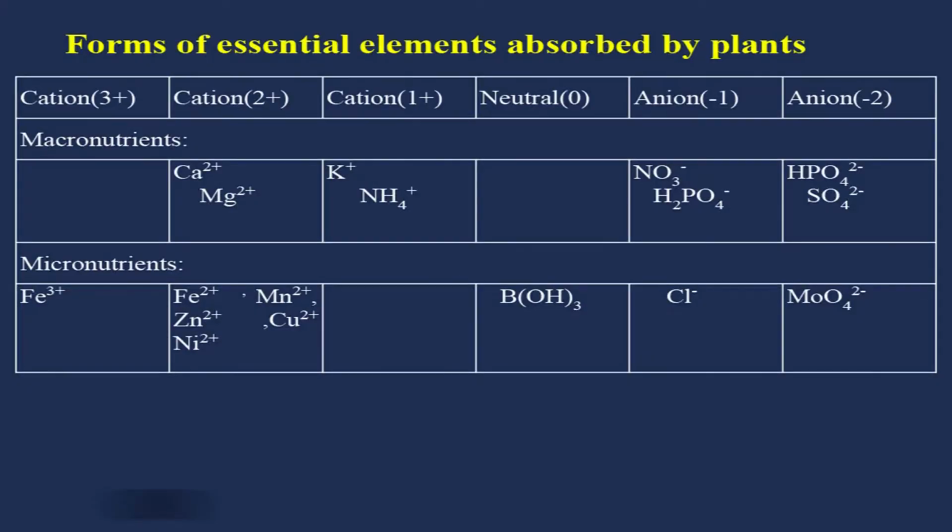Then we have anions with 1 charge or 2 charges. With -1 charge, we have nitrate, H2PO4 orthophosphate, and chloride. Then anions with -2 charge are HPO4 phosphate, sulfate and molybdate. These are the ions. So by now I think you know the different ionic forms of the nutrients.